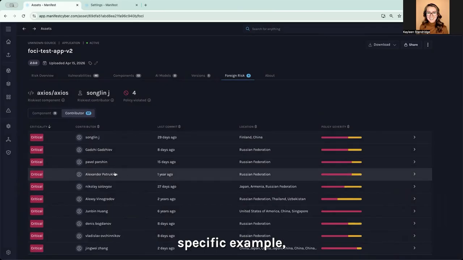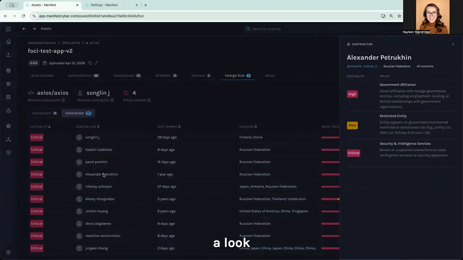In this specific example, I'm going to click into Alexander's profile. If you take a look here, you'll notice that Alexander has government affiliation. He is also associated with a restricted entity, and he's also associated with security and intelligence services. We'll showcase information about this so you can see exactly what Alexander is contributing. You can see how many commits he has made, the last commit date, and also information around policy violations.